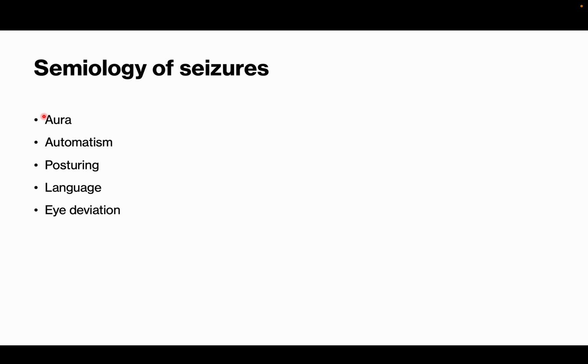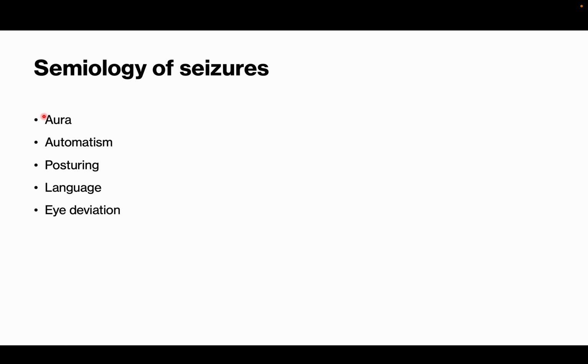Automatism can be simple and complex. Simple is a simple movement. Complex looks like a normal activity like bicycling and so on. So automatism is mostly motor automatism. Complex motor automatism is majorly seen in frontal lobe epilepsy. These are rhythmic movements, but there is no purpose for them. They keep moving limbs, but there is no purpose for it.